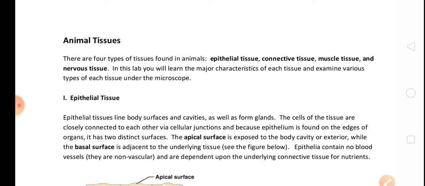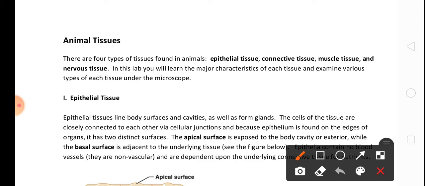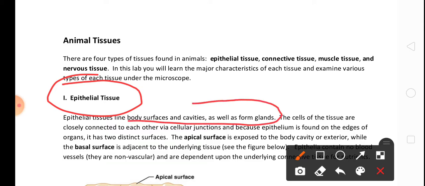So first of all, I want to describe epithelial tissue. You can see here, epithelial tissues line body surfaces and cavities as well as form glands.